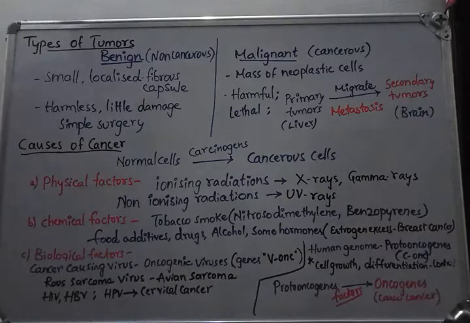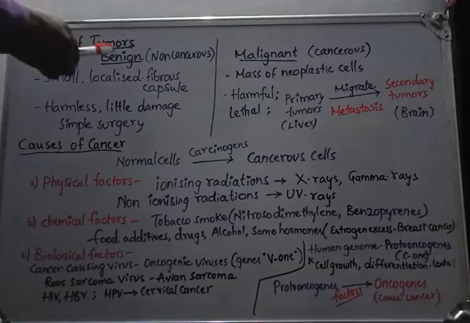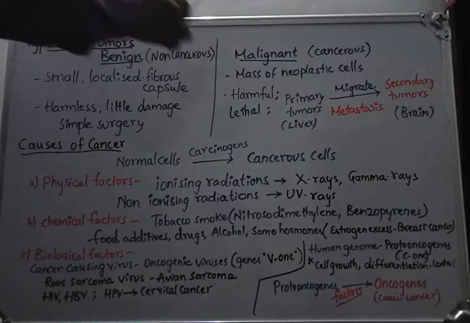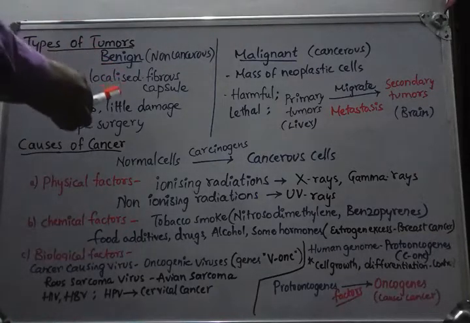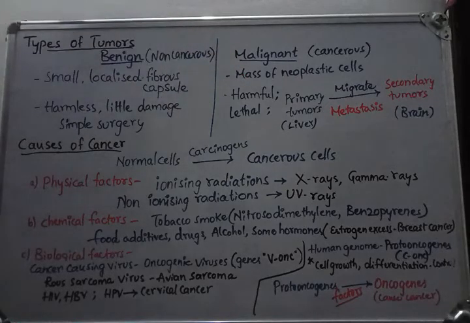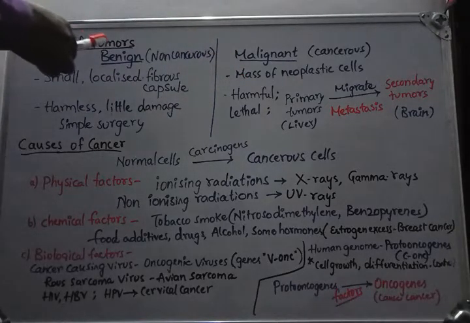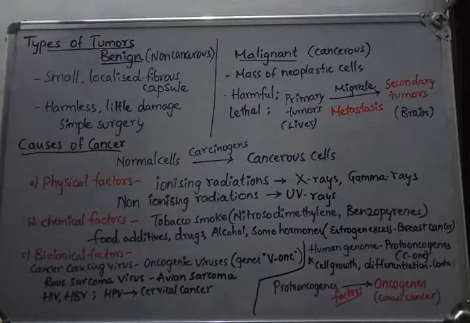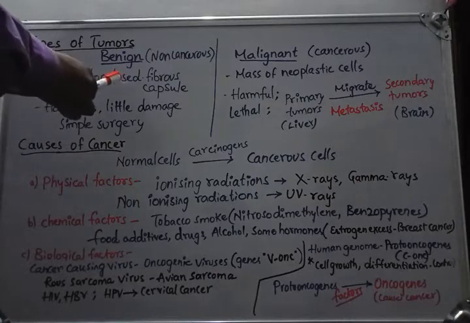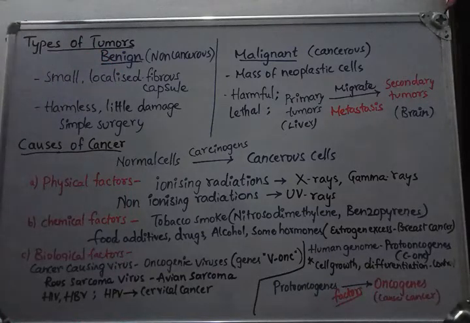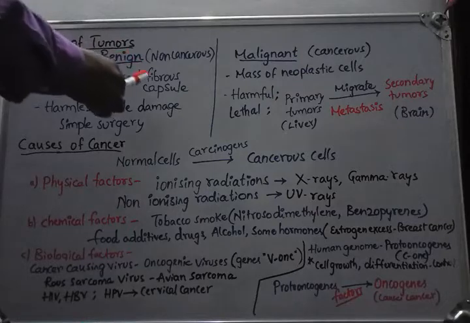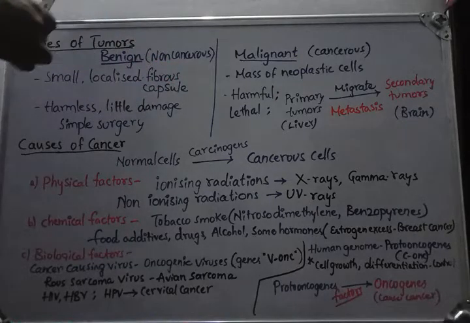Tumors are nothing but a mass of cells which are produced by abnormal cell division. There are two different types of tumors, benign tumors and malignant tumors. There are certain differences between these two tumors. Let us observe. The benign tumors, also called non-cancerous tumors, are small and localized in a particular part of our body only, and they are covered with a fibrous capsule.